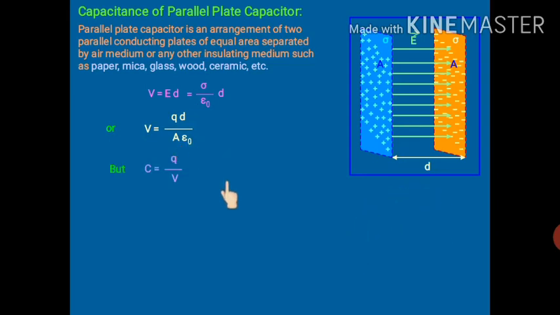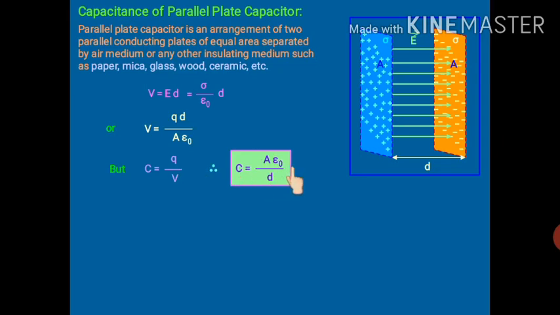But C is equal to Q upon V, because the topic is to calculate the capacitance of a parallel plate capacitor, so we have to use this expression. In place of V, we can substitute this. So finally C is equal to epsilon naught A upon d, because Q and Q will get cancelled.